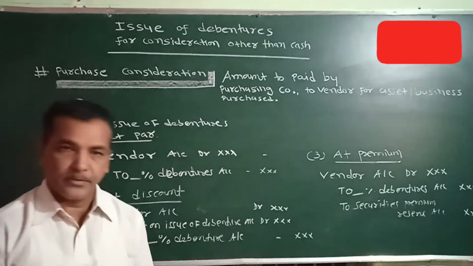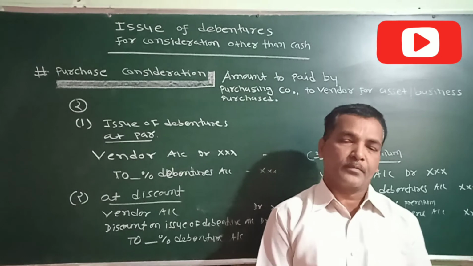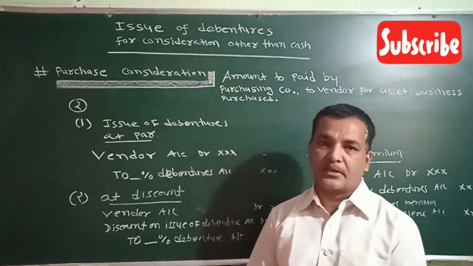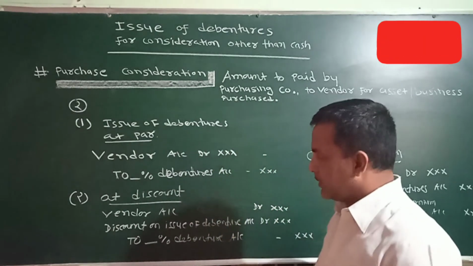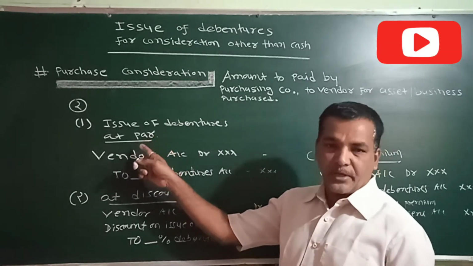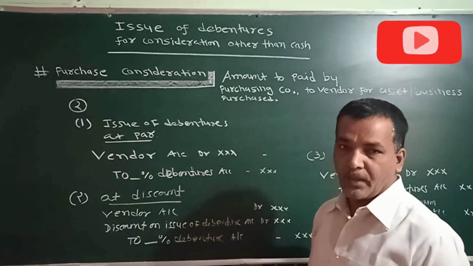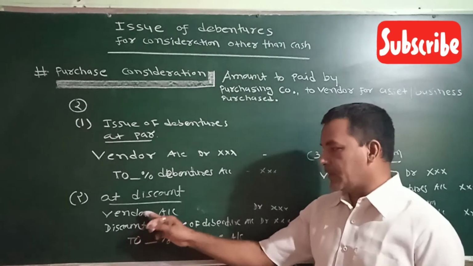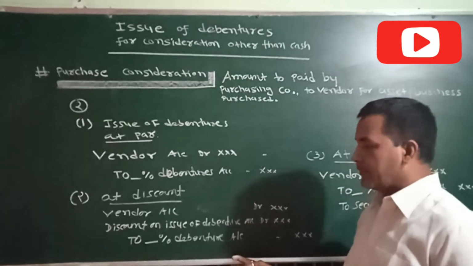So here you can see our first entry was for the purchase of assets, assets account debit to vendor. Now our second entry is for the issue of debenture. In that there are three possibilities. If issued at par, then vendor account debit to so and so percentage debenture. If debentures are issued at discount, then vendor account debit, discount on issue of debenture account debit to so and so percentage debenture.